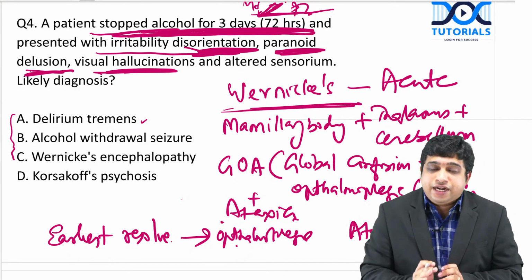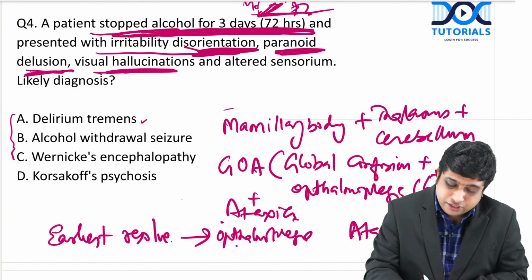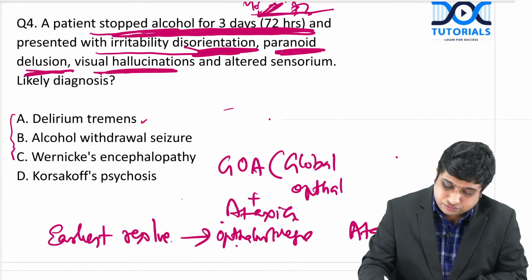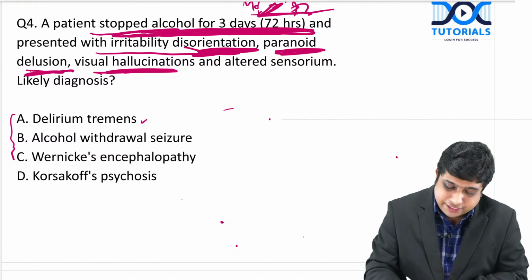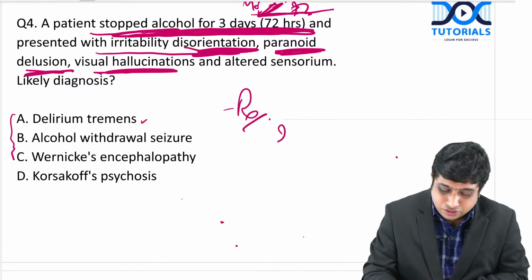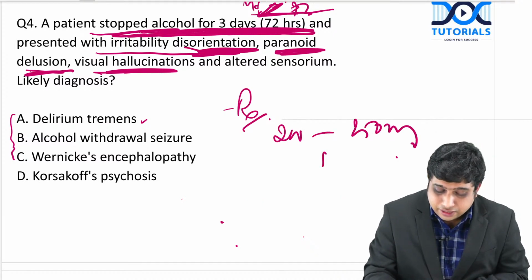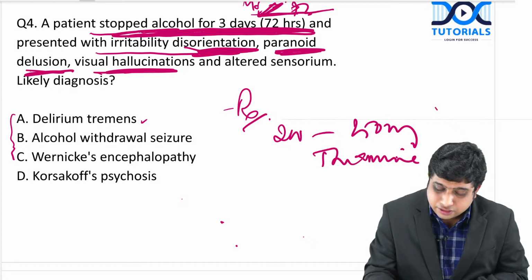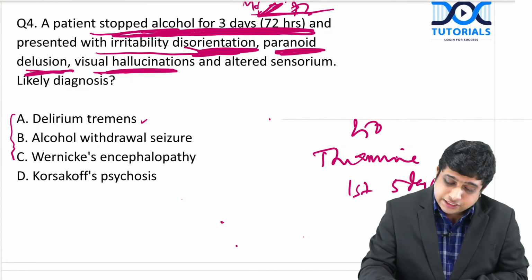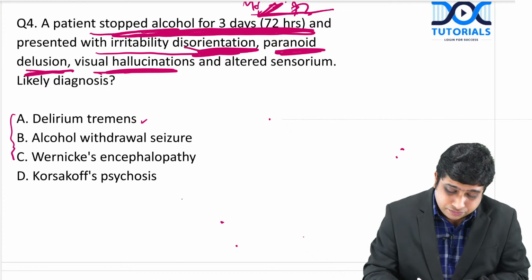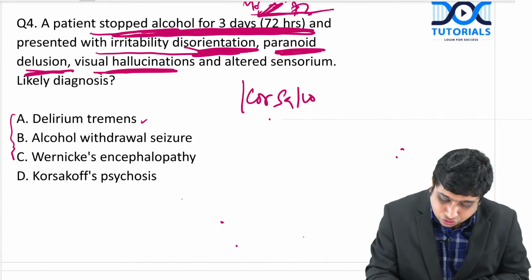Treatment is high dose thiamine, that is you give thiamine supplementation 200 to 250 mg. Thiamine supplementation for the first 5 days. Whereas Korsakoff is a chronic condition.